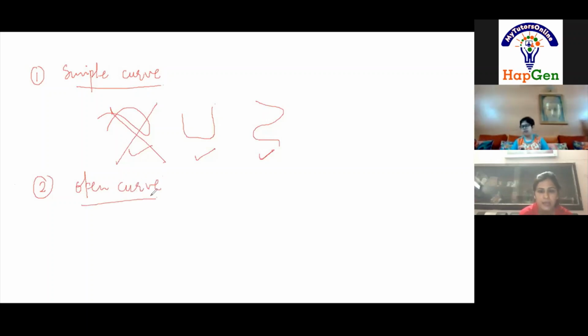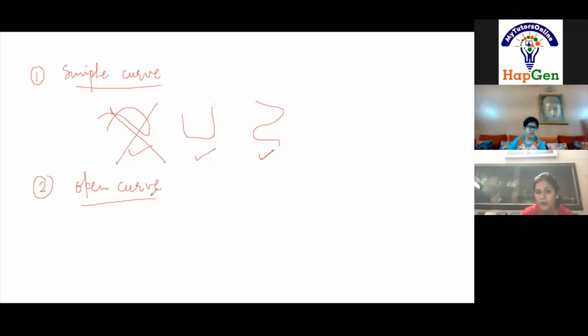Second is the open curve. Would you like to guess what an open curve is? It is like a simple curve. Then what is the difference between a simple and an open curve? The answer is in the name only.